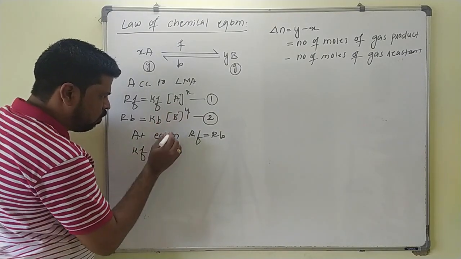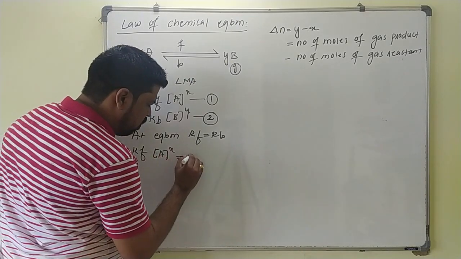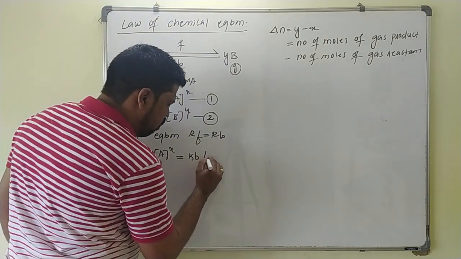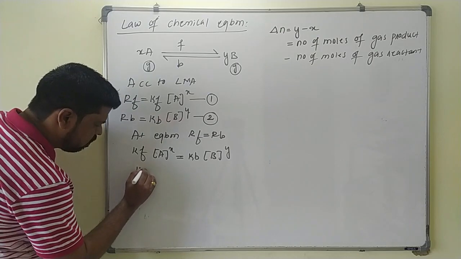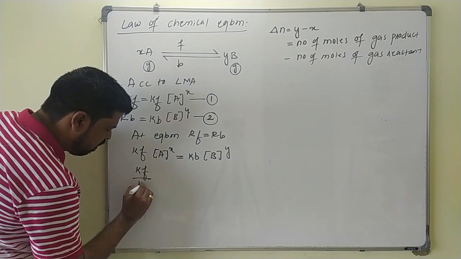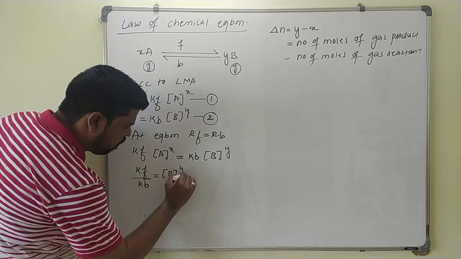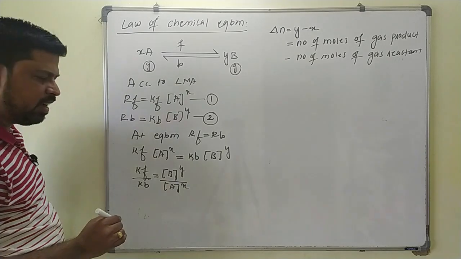Kf times the molar concentration of A to the power X equals the rate constant of backward reaction times the molar concentration of B to the power Y. Now rearranging these two, Kf by Kb equals the molar concentration of B to the power Y divided by the molar concentration of A to the power X.